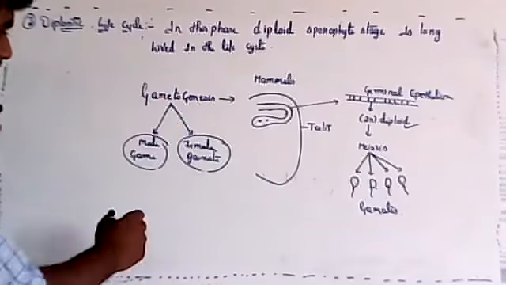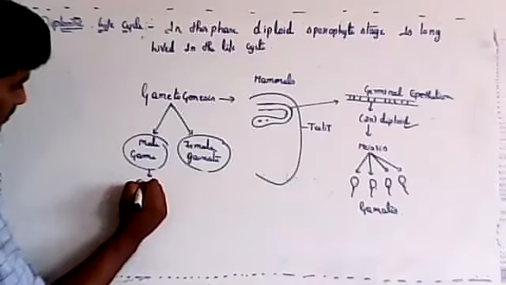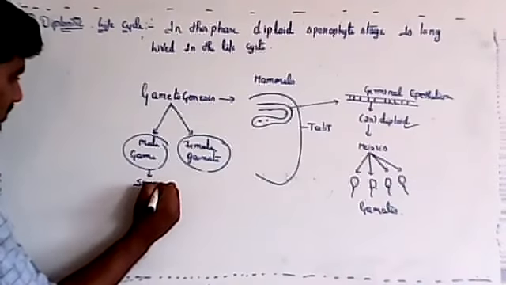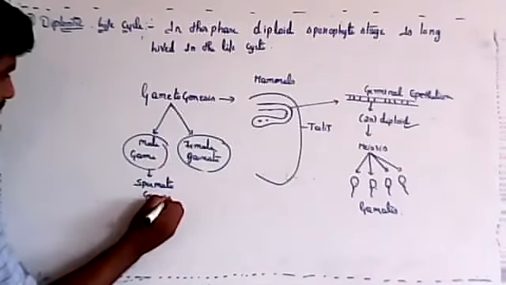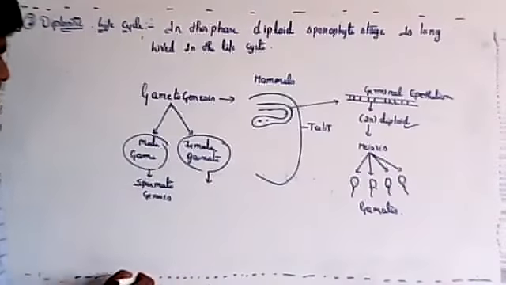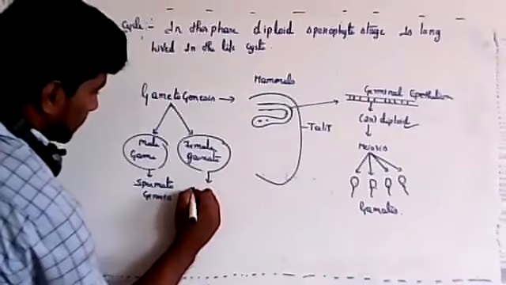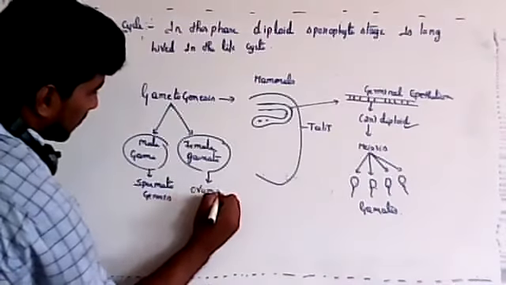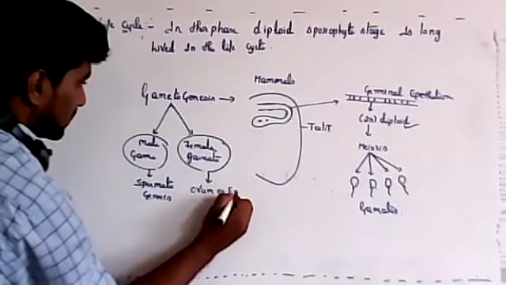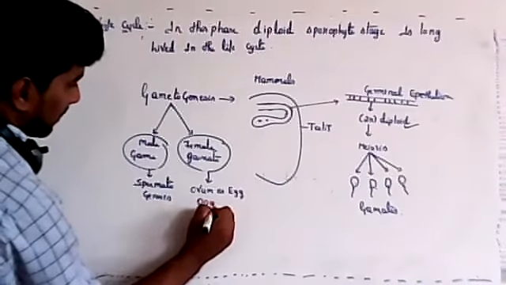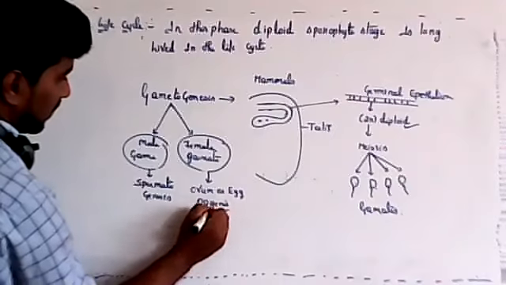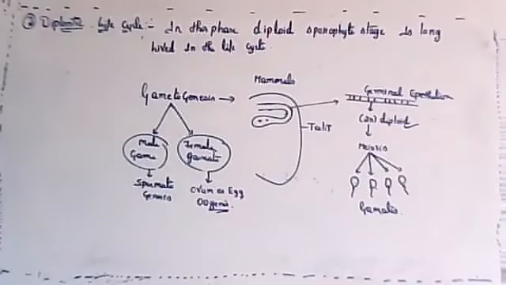Formation of male gamete is called spermatogenesis. Formation of female gamete, that is the ovum or egg, is called oogenesis.